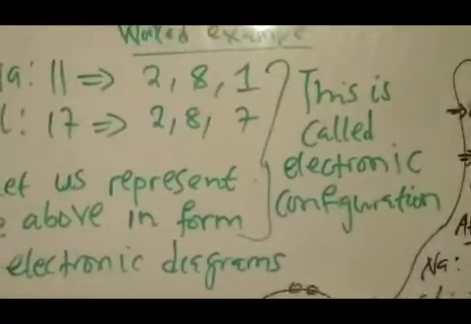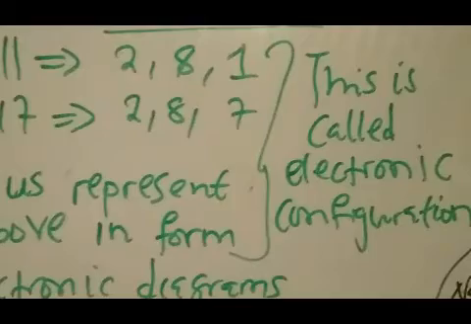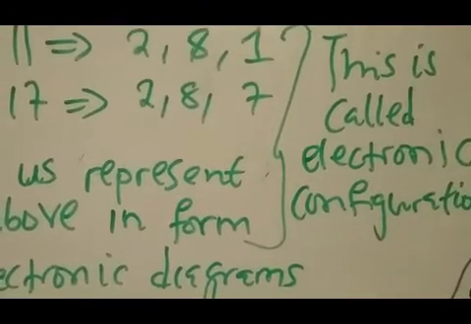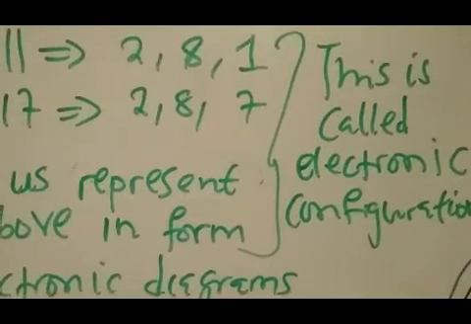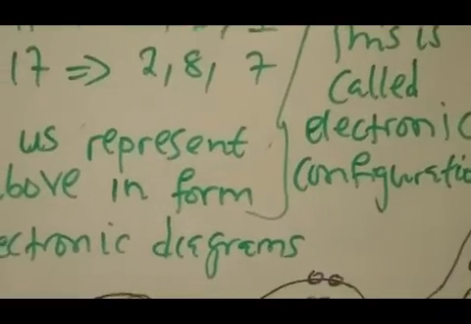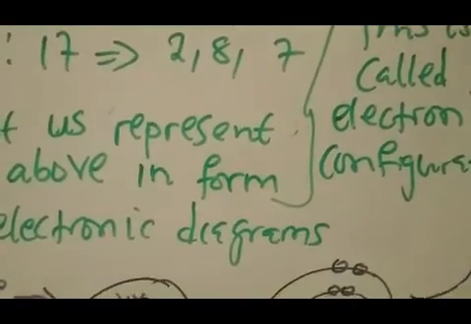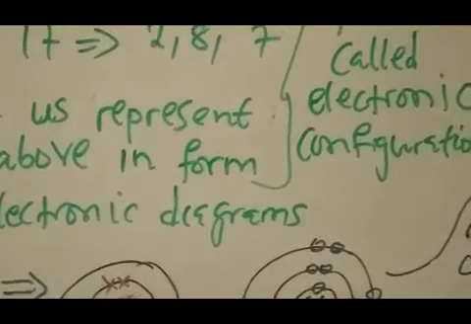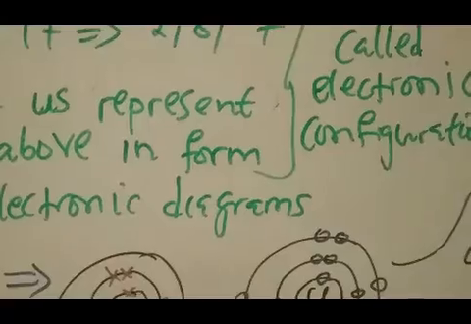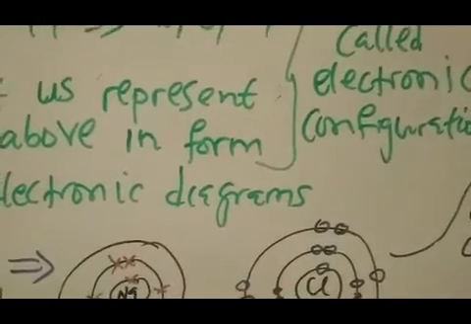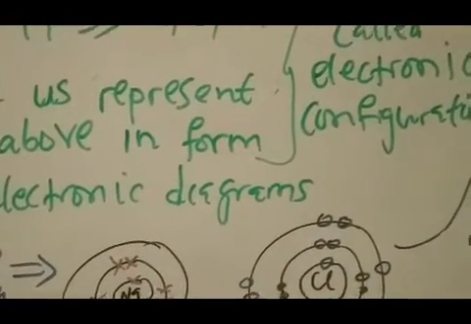So you can see what I've done, 2,8,1 and 2,8,7. This is called the electronic configuration of atoms. Before you start answering the question concerning bonding, you have to ensure that you do some electronic configuration, and that would help you to understand what is happening in terms of the losing of electrons and the gaining of electrons.